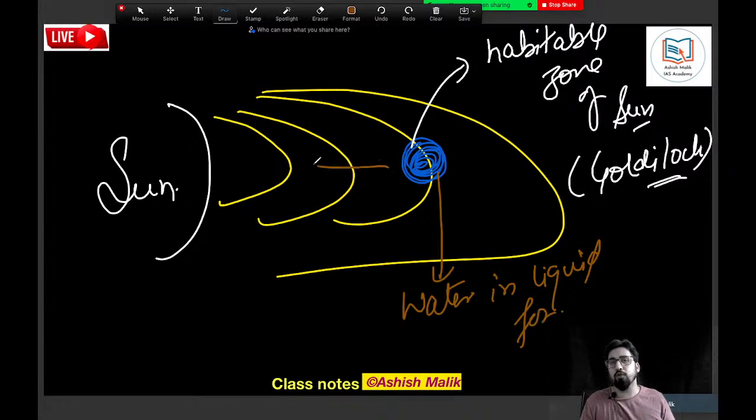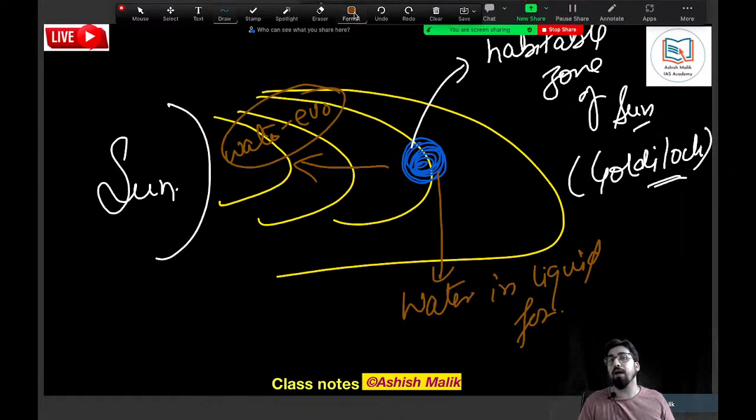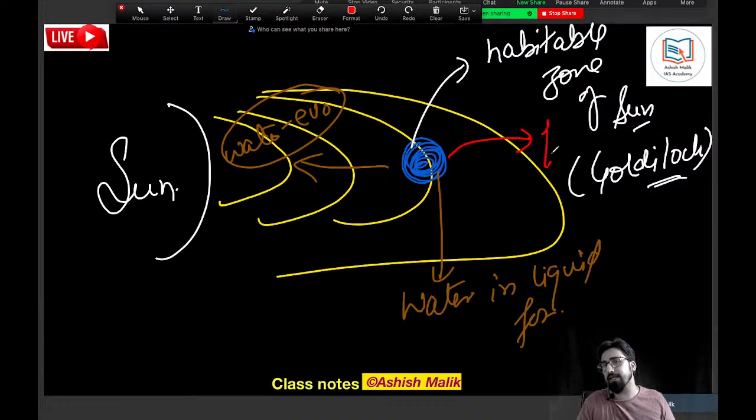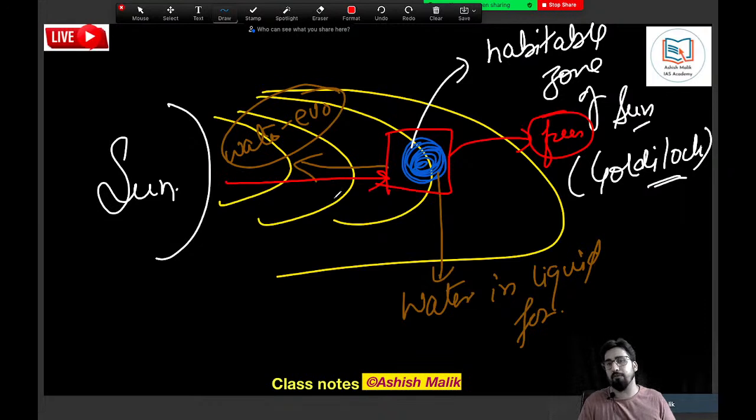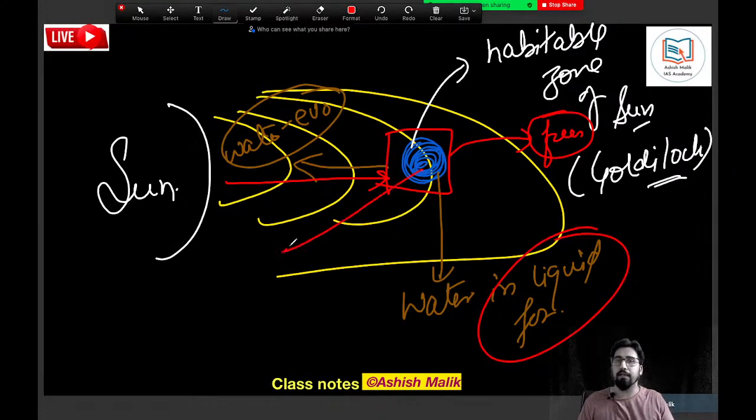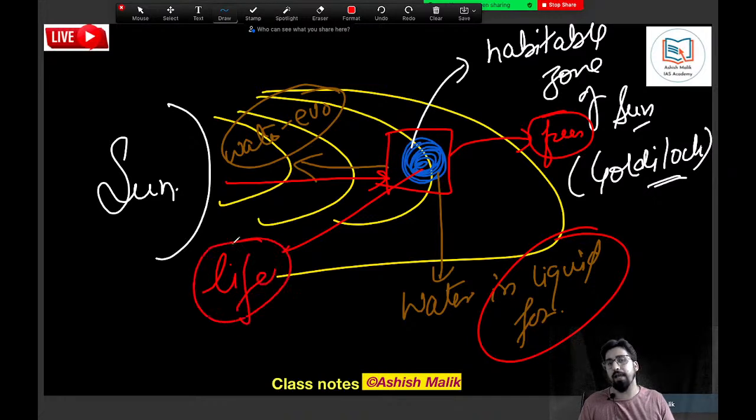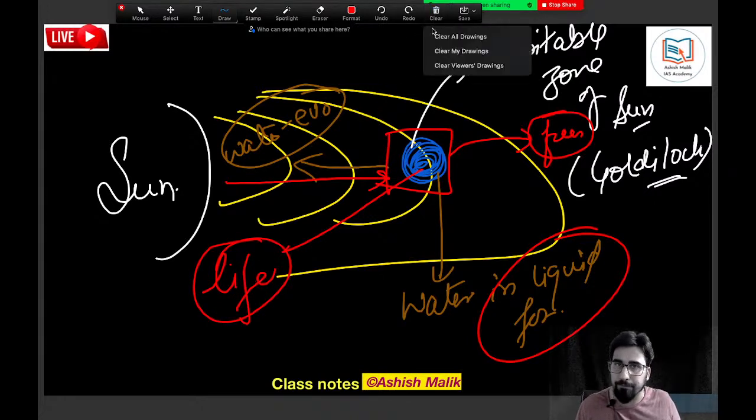Because if you are too close to the sun, the water will basically evaporate. If you are too far away from the sun, then water will freeze. So this is the perfect distance from the sun where water can be available in liquid form, and that is the only reason why life exists on the Earth.